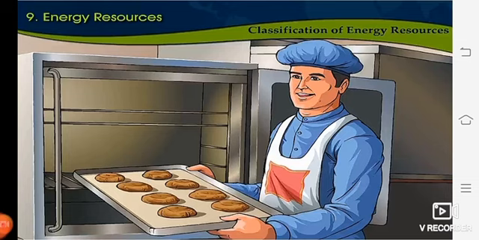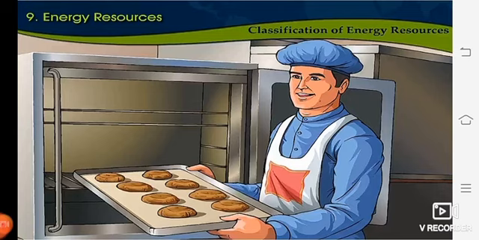Here you are not able to see the energy resource, is it children? In the other four pictures we are able to see the energy resource. In this we are not able to see it because that energy resource has been processed. Water and wind were processed and electricity was generated, and from that the oven was working.